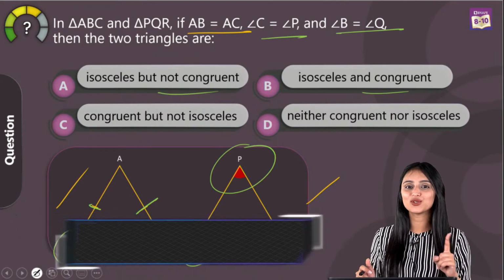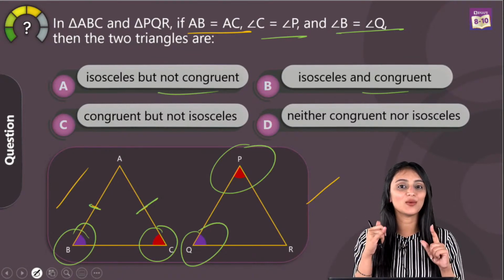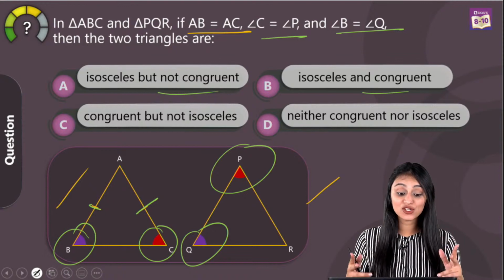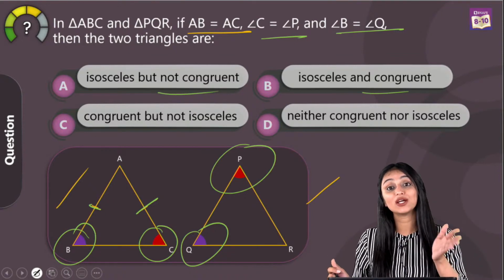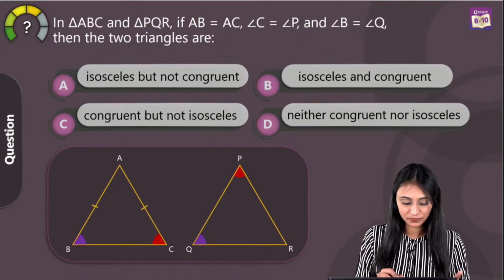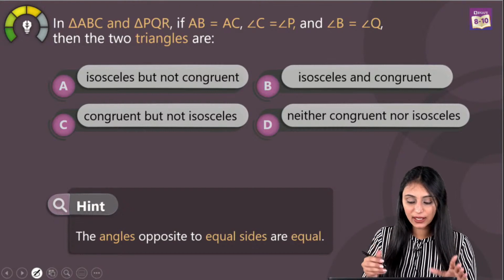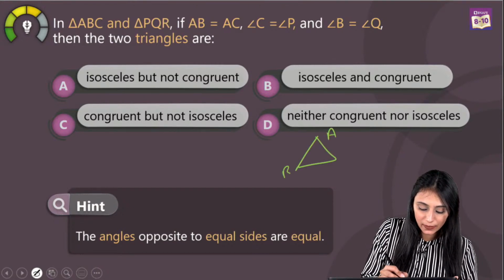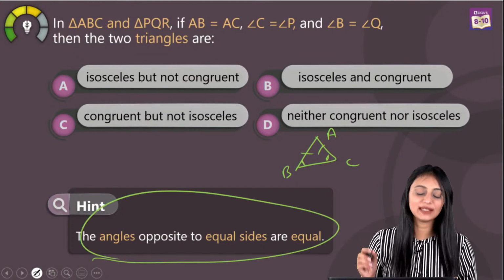But if you look at all the options, we are talking about only two things. One is isosceles, another one is congruent. First, I will check whether the triangles are isosceles or not. Then I will check if they are congruent or not. Okay. So let's first see here. We know one thing, that in a triangle, when sides are equal, their opposite angles are also equal. This is the property that I'm going to use here.